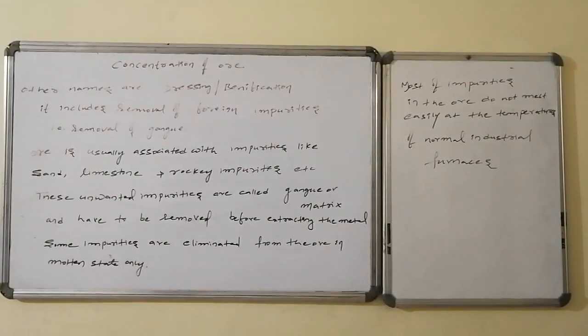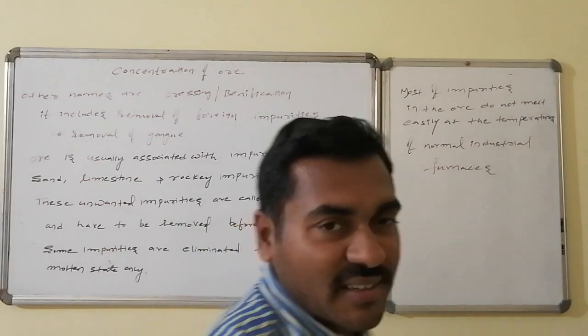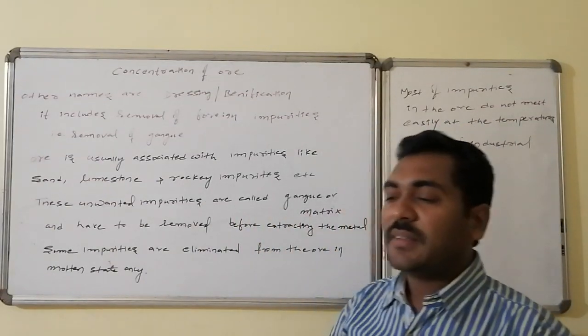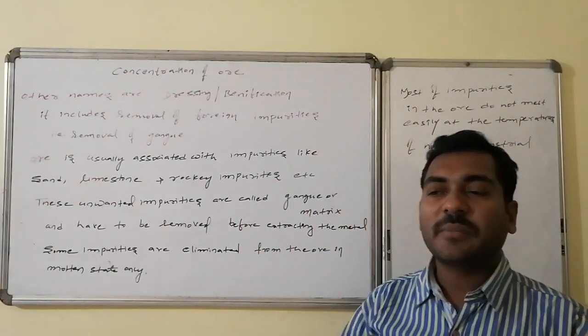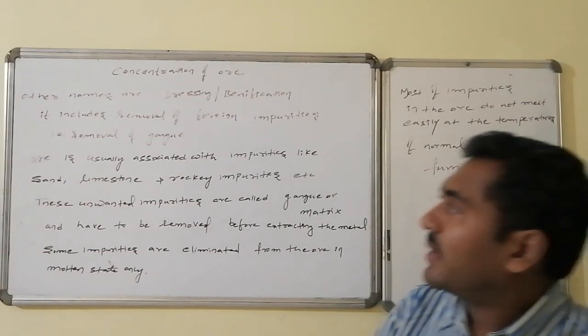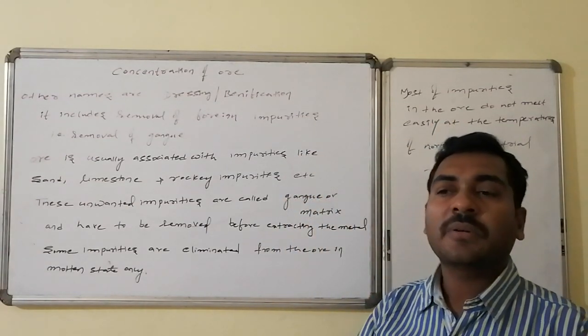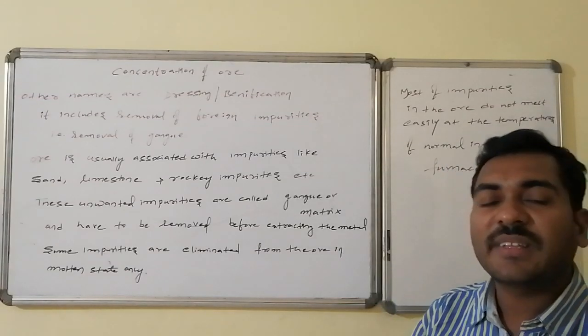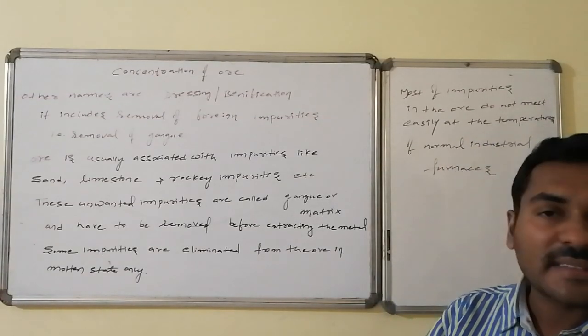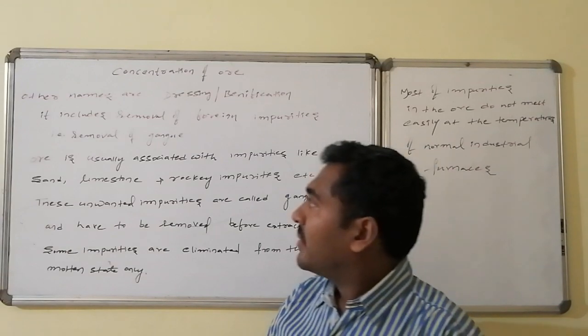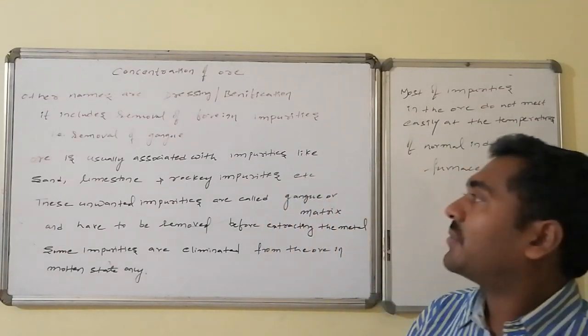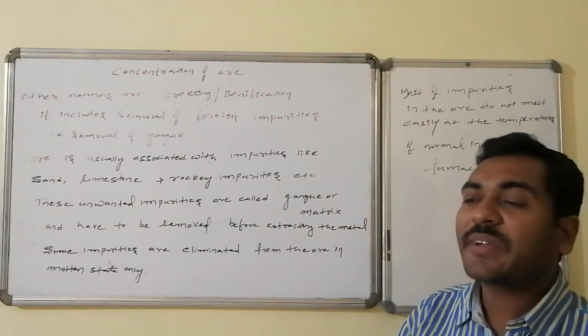Welcome friends, let us go for the next part, that is concentration of the ore. See, the ore is associated with many impurities, whereas the other name of this particular process of concentration of ore is dressing and at the same time beneficiation. It includes the removal of foreign impurities, that is removal of gangue.